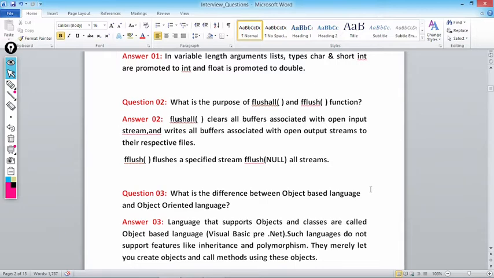What is a stream? It's a way or a path through which data flows from source to destination. So flushall flushes all the data from the streams to the destination. Same case, fflush on a specific stream, or fflush(NULL), flushes the data to the destination. Ultimately it will work for streams.